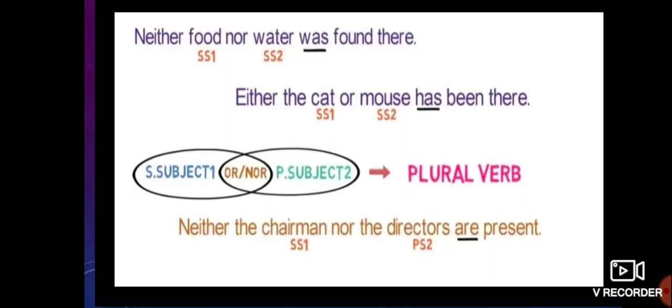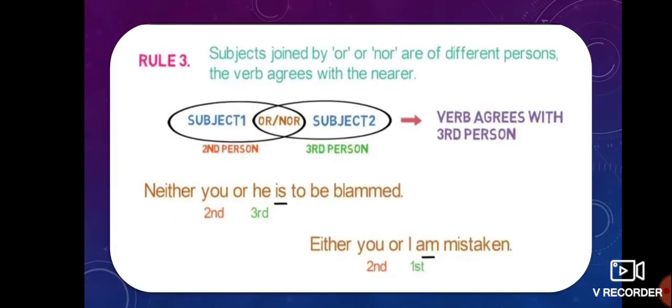Some more examples. If subject 1 is singular and subject 2 is plural, you take a plural verb. Neither the chairman nor the directors are present. Remember that if the second subject is plural, then you take a plural verb like are, were, have, do. Okay, come to the next rule.